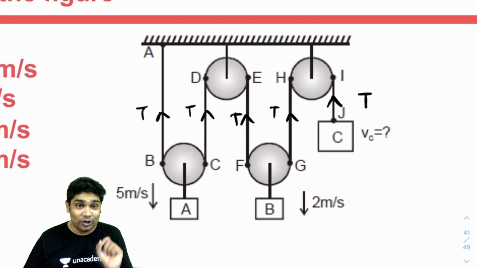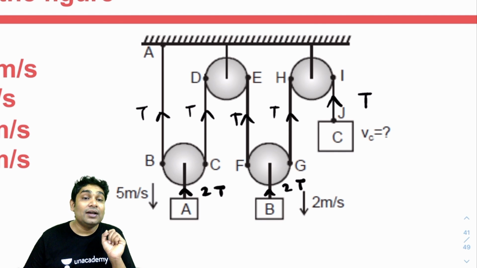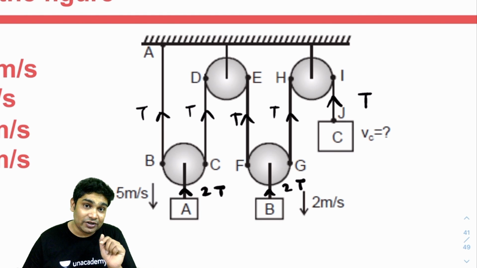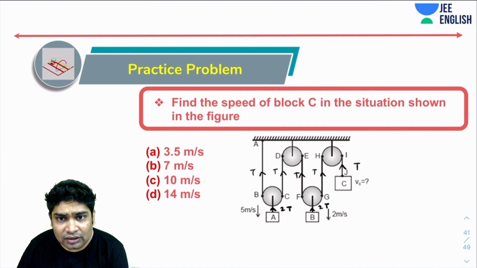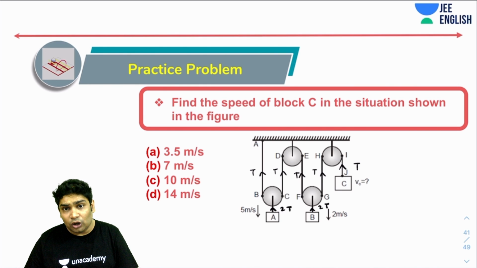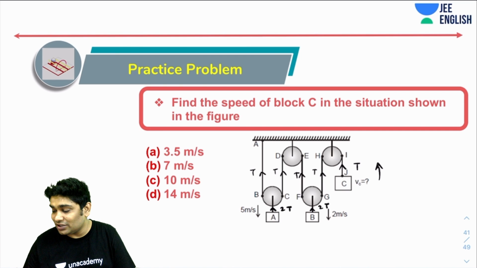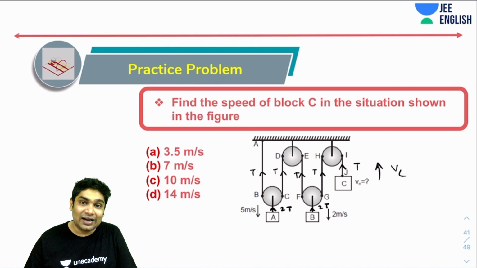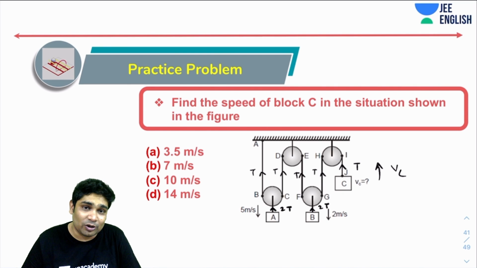Now I will move on to the pulleys to make sure that the pulleys do not feel any net force. Tension has to be 2T. Now let's write the virtual work method and let's say that the total power delivered by all these strings would be zero. Now let's imagine that those two are going down, so the tension is doing negative work. So on this one, let's assume that this is going up by VC, so that tension delivers positive power. Now I could have assumed the direction to be downward also; it would have just come out to be negative. So I am free to do that.